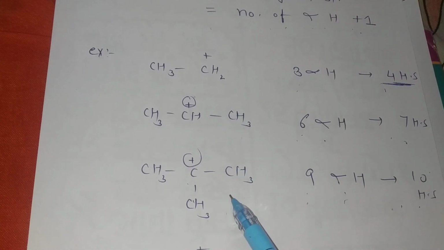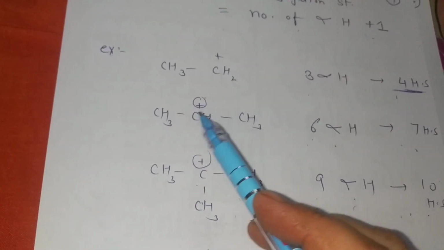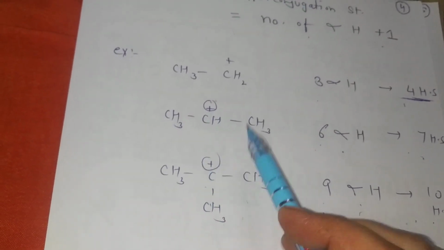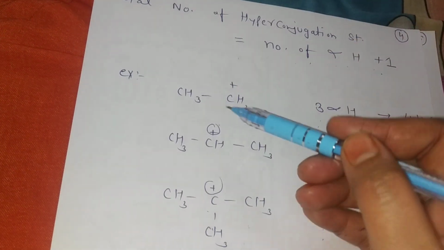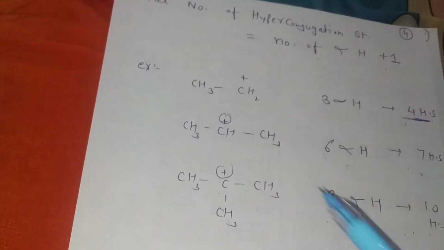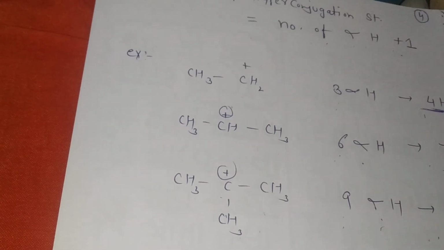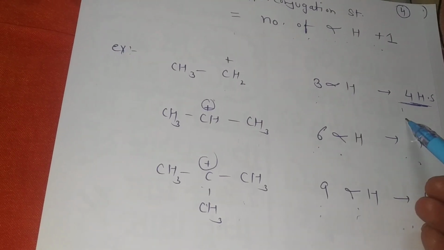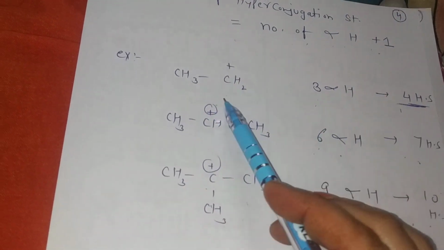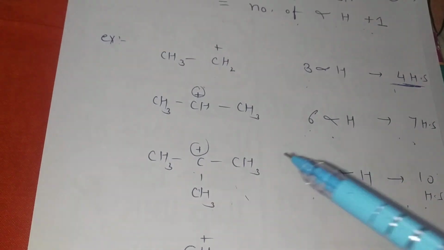So this is more stable than the others. The last, CH3CH2 plus, has 3 alpha hydrogens and only 4 hyperconjugated structures. So this structure is least stable and that structure is more stable.